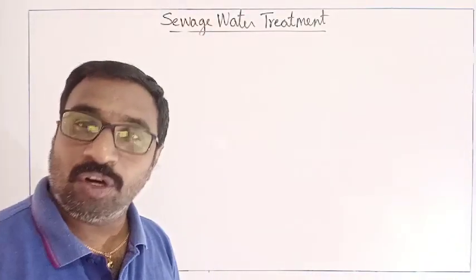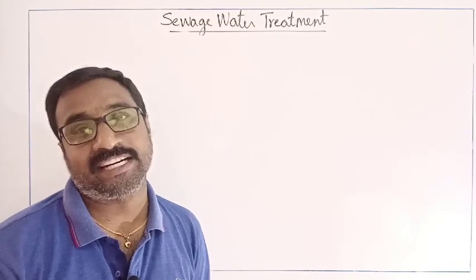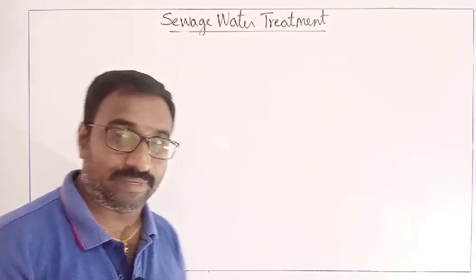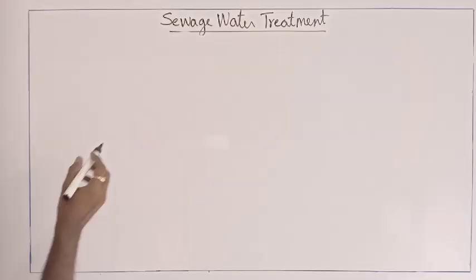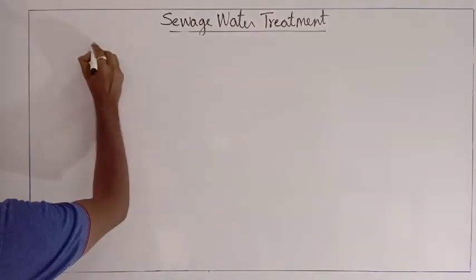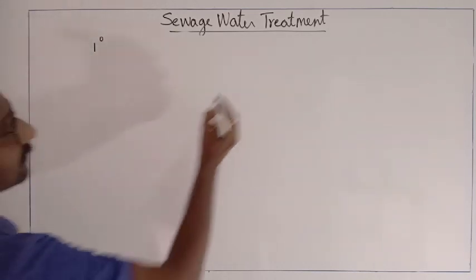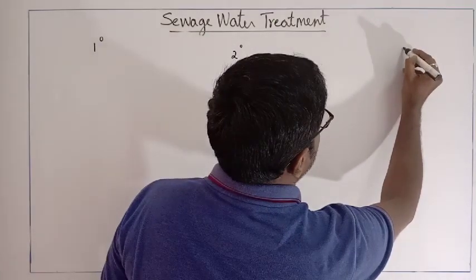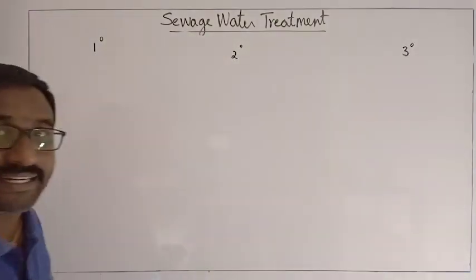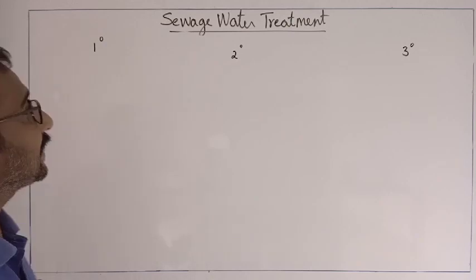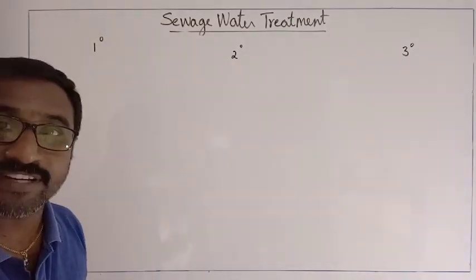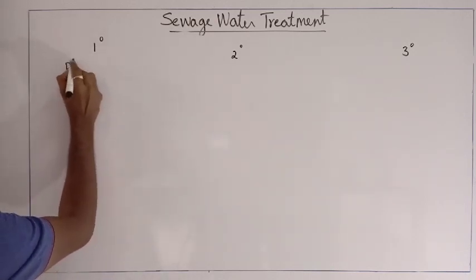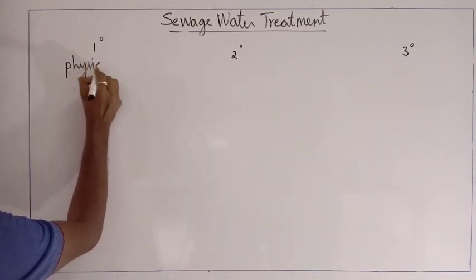Now we shall go with the details of how a sewage treatment plant is set up and how we can do the sewage water treatment. The sewage water treatment will have the primary sewage tank, secondary sewage tank, and the tertiary sewage treatment tank. So primary, secondary and tertiary sewage treatment plants are available. First one, you should know that primary is every time physical treatment.